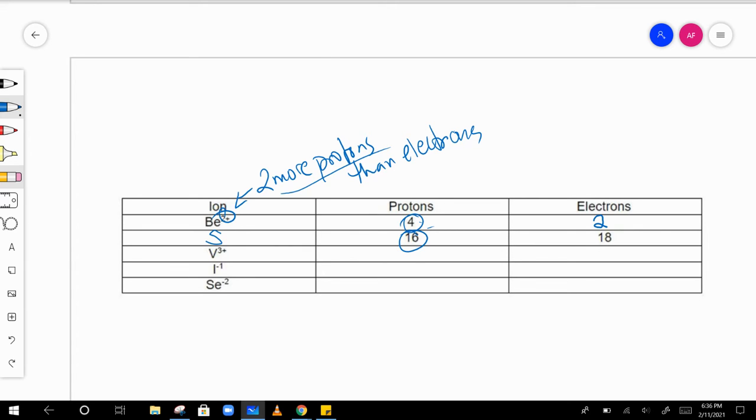And then we have 16 protons, 18 electrons. So we have 2 more negative charges, 2 more electrons than protons. So therefore, this must have a -2 charge. 2 more negative charges than positive charges will give an overall charge of -2. Okay, next one, vanadium.